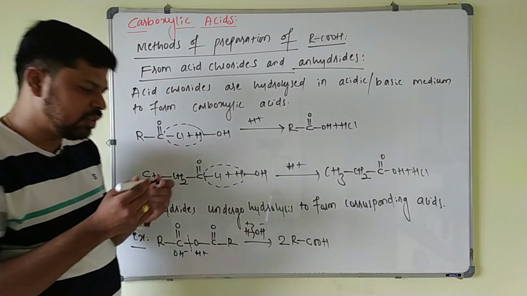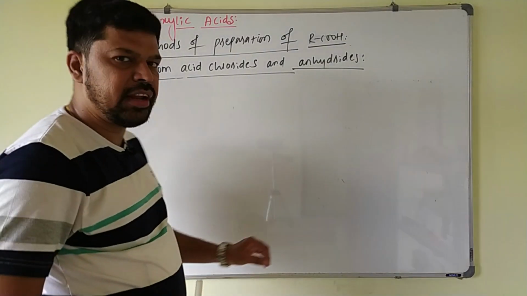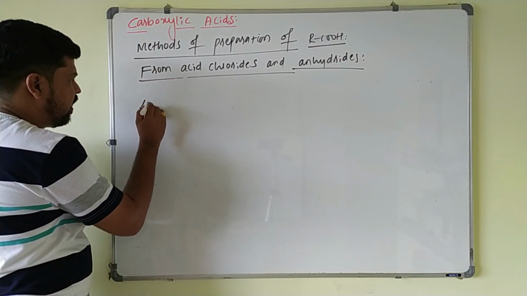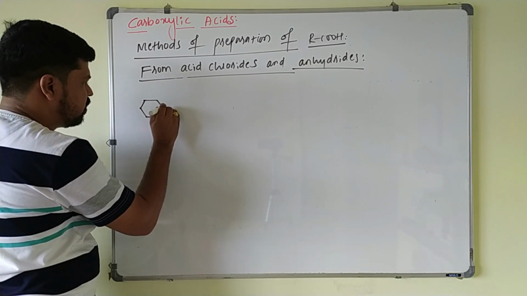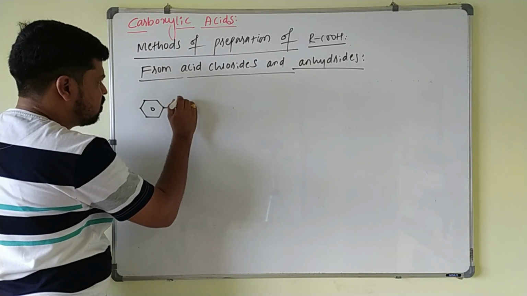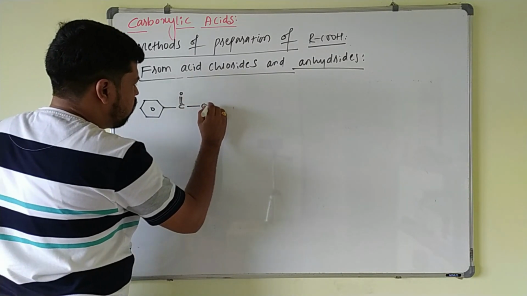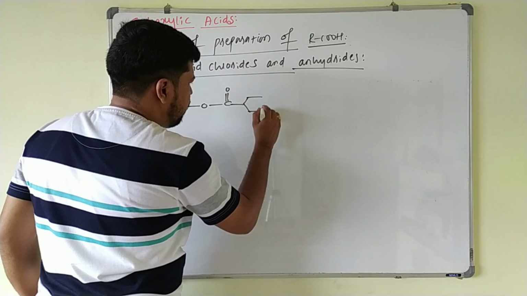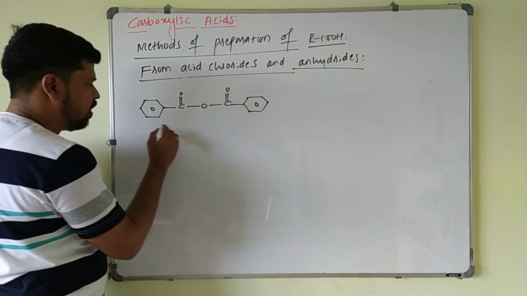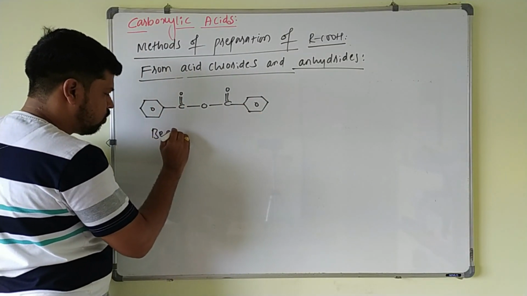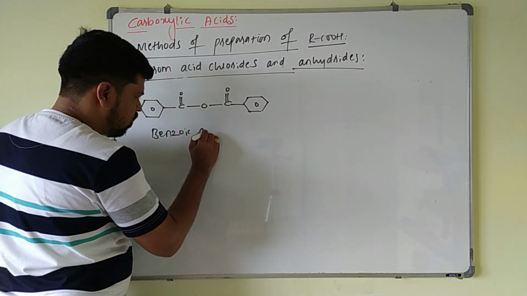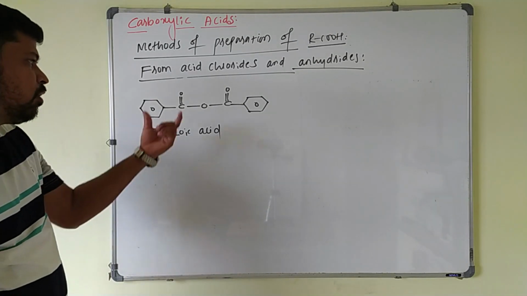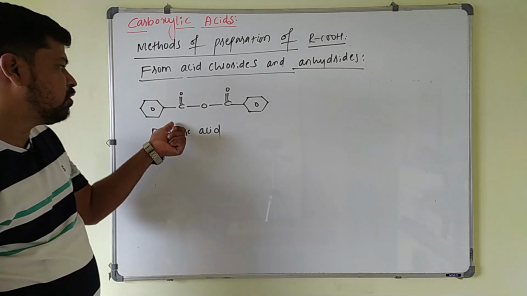Next example you will see. The next example is, we will take benzoic anhydride. This is your benzene ring, C double bond O, O, C double bond O, and again the benzene ring. This is called benzoic anhydride. Actually this benzoic anhydride is prepared from benzoic acid just by removing a water molecule between two benzoic acid molecules.